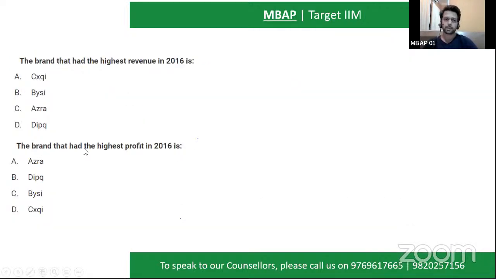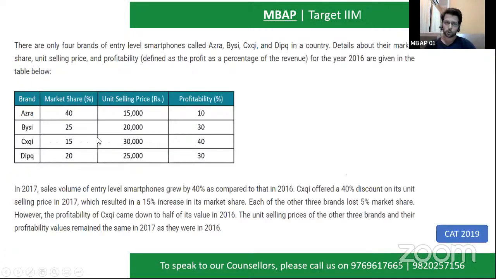Next, which brand had the highest profit in 2016? Now a step more. You have found out the revenue, right? It was 600 here. It was 500 here. It was 450 here. And this was 500 here, right? I need a respective 10%, 30%, 40%, and 30% to find out the profitability.